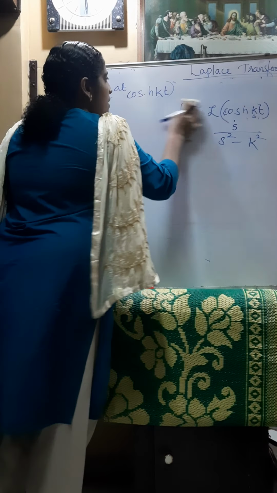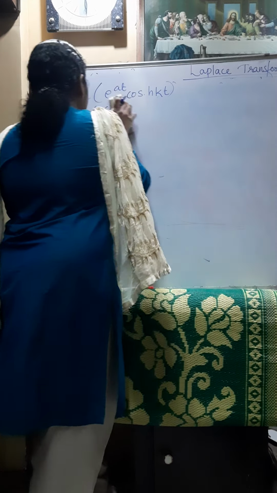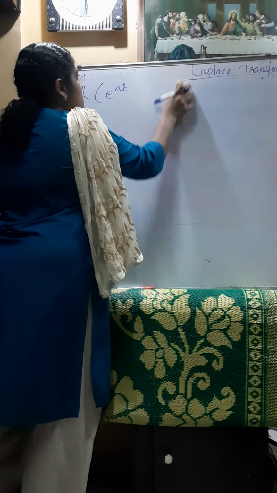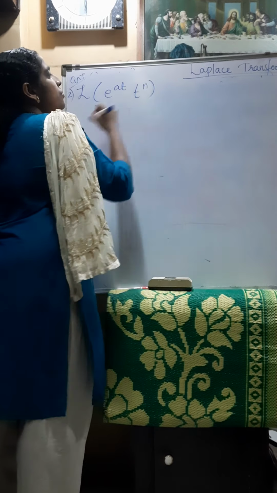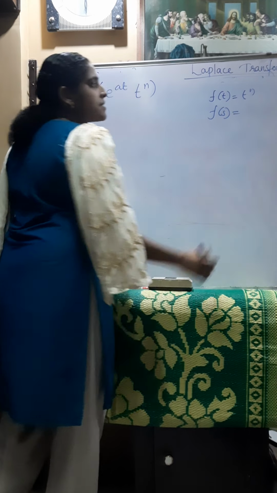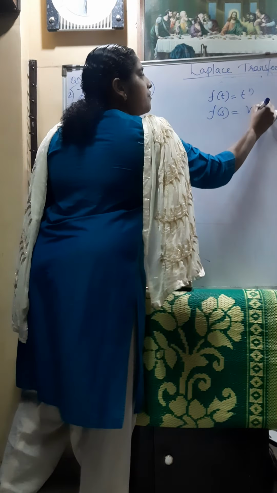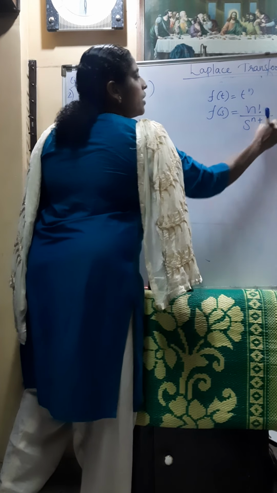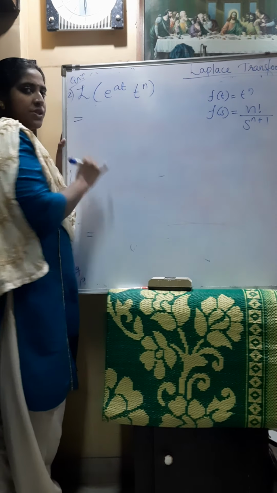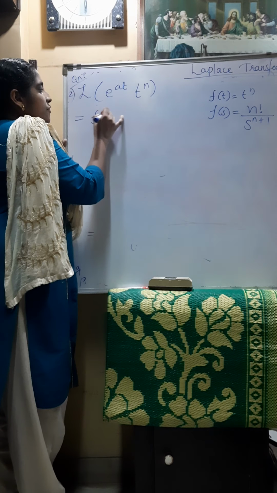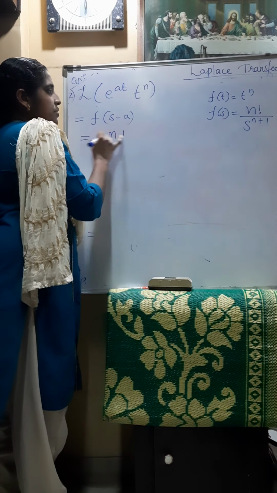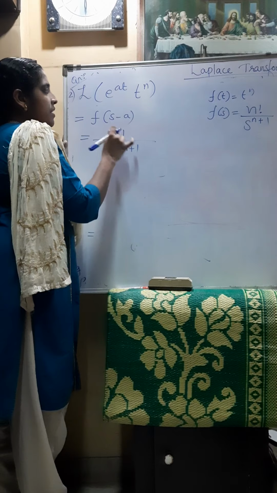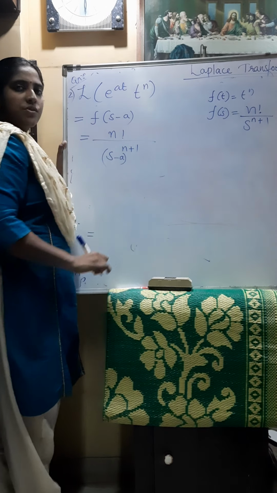So we can find some more questions. What is the Laplace transform of e raised to at t raised to n? Here f of t is t raised to n. So what will be f of s? The Laplace transform of t raised to n is n factorial divided by s raised to n plus 1. So according to the shifting property, this will be f of s minus a, that is n factorial divided by s minus a whole raised to n plus 1.